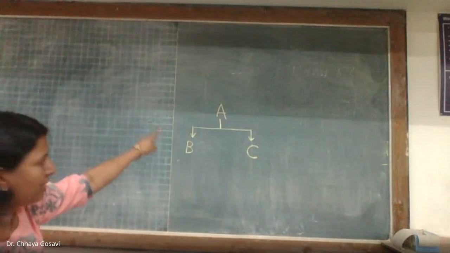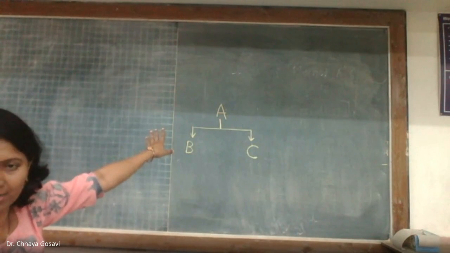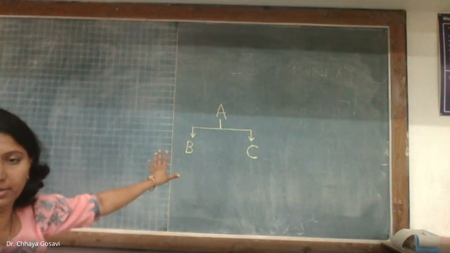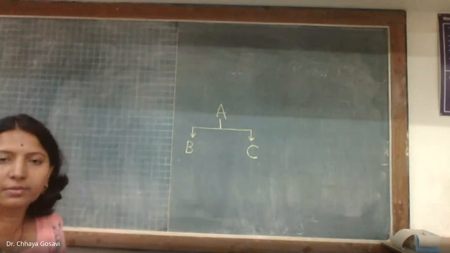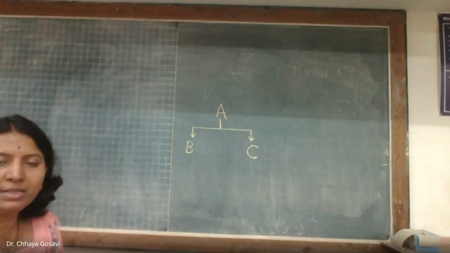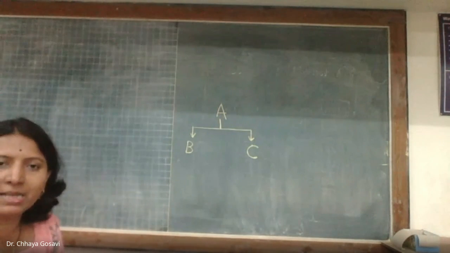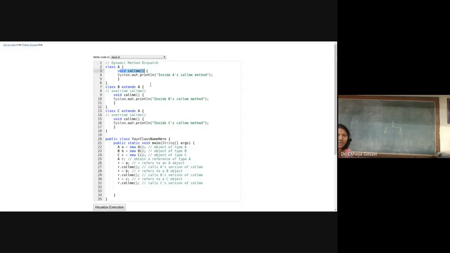Yes, ma'am. So class A is the superclass, and class B and class C are derived from class A. This is called hierarchical inheritance. Now what we are doing is, we have written a call me method in class A, a call me method in class B, and a call me method in class C. Class A's method is printing "I am inside A", and similarly for B and C.